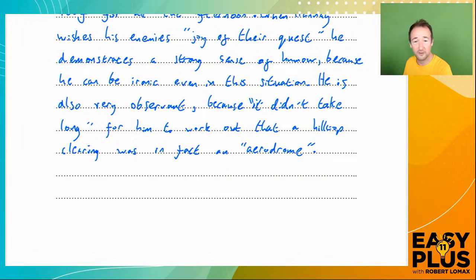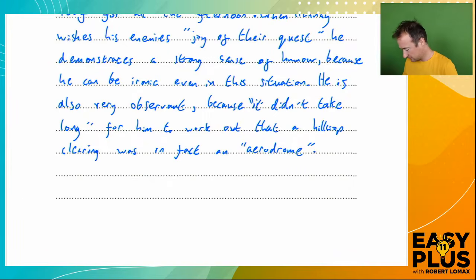He is also very observant because it didn't take long for him to work out that a hilltop clearing was in fact an aerodrome. And now we're starting with the point, then giving the evidence, but again, see how I've worked the evidence into my explanation. You'll often have heard about giving point, evidence, explanation. What's even better, if you can use short quotations, is to write a point and then provide an explanation with evidence. And if you can do this, you're onto a winner.